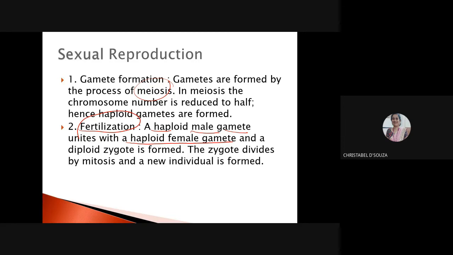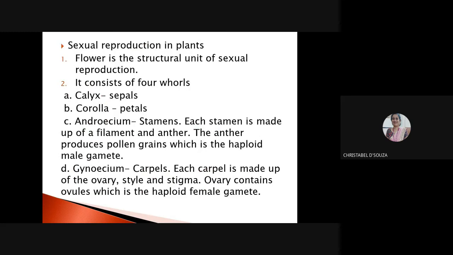So haploid male gamete plus haploid female gamete gives me my diploid zygote. This zygote then divides by mitosis and a new individual is formed. So fertilization is the union of a haploid male gamete with a haploid female gamete to form a diploid zygote. These words are very crucial. I hope you understood the meaning of it, right?